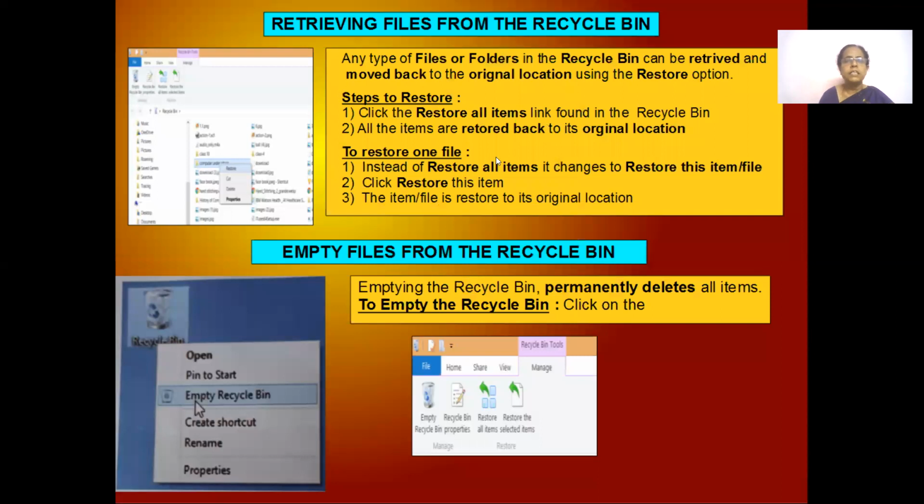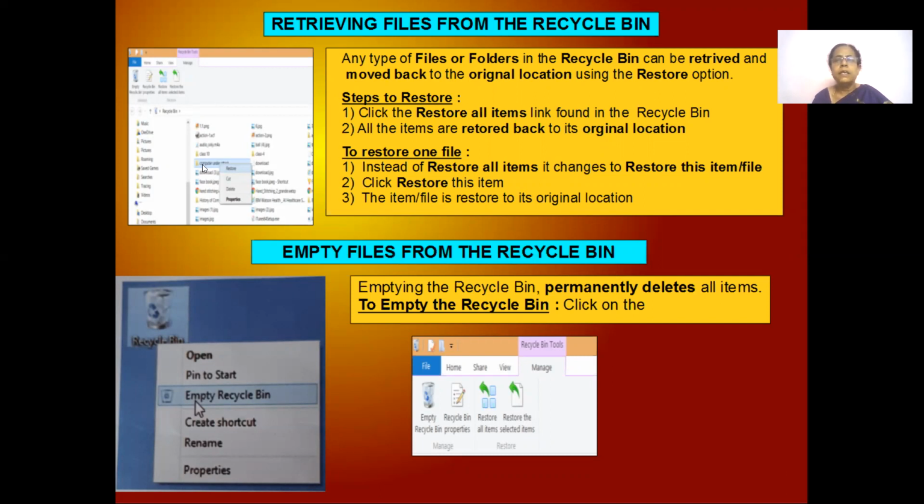I want to retrieve the files which are in the recycle bin. What should I do to restore them from the recycle bin and make them come back to their original location? There are steps to do it. Let's see the steps to restore. First, click on restore all items found in the recycle bin. See, you can see here there's an item called restore all. You click on it and all the items go back to their original place, however many items there are in the recycle bin. But I want to send only one item back to its place. So what should I do?